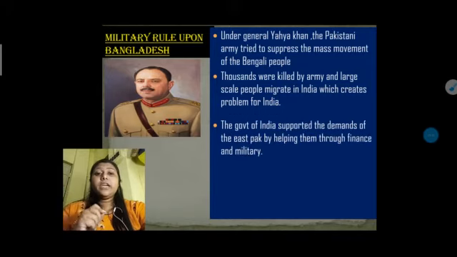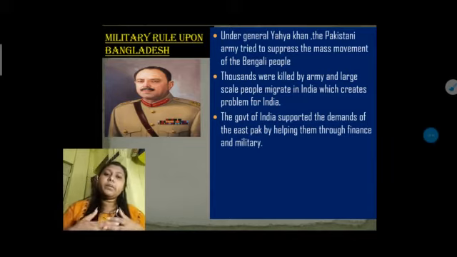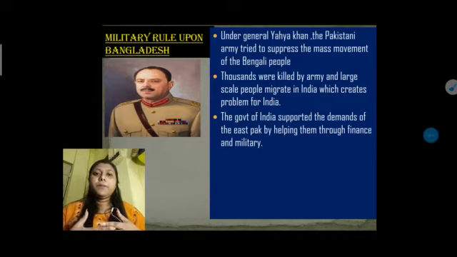And that created a huge problem for India, because you all know that at that time India was also not a very developed country. It was not even a very developing country. It was somewhere between the least developed and developing countries, recently after partition.